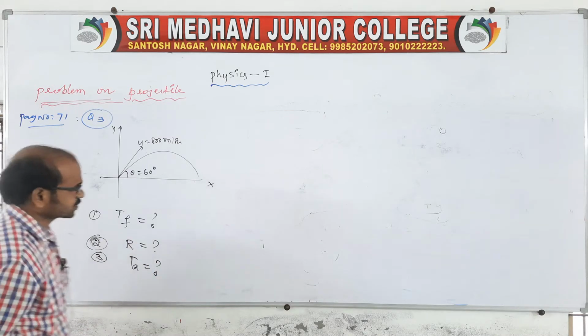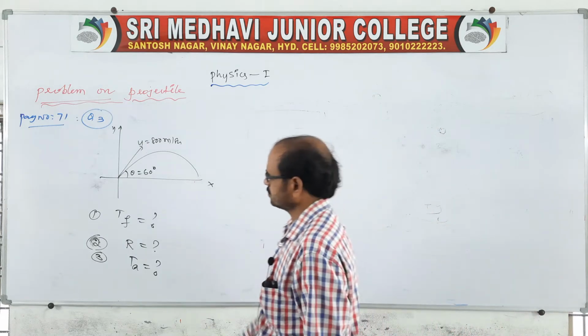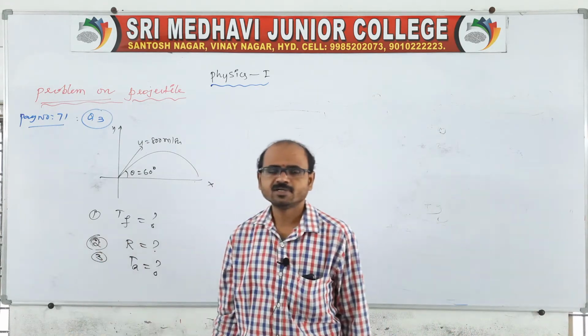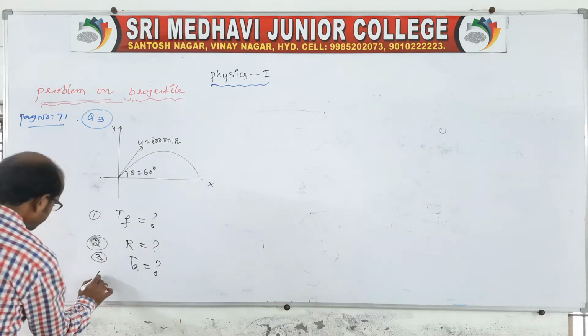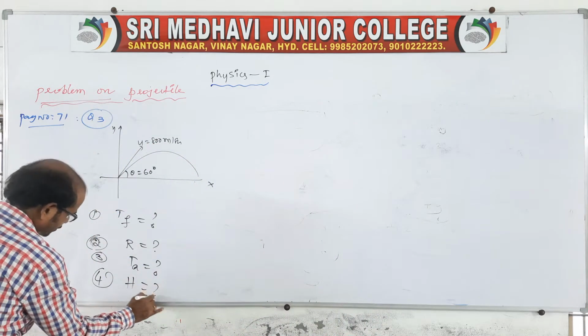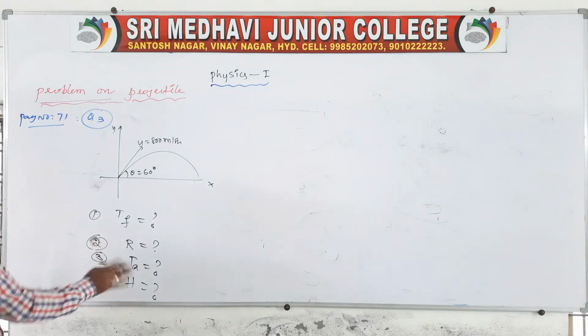So these are the questions. Actually only three are asked. Then let's find the fourth one also, which is the maximum height. In the question it is not given, but we are supposed to do this one also.